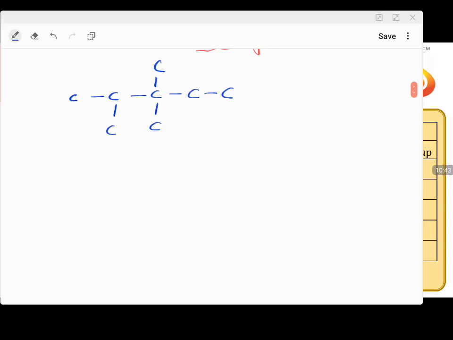Now if I take this carbon atom into consideration, this carbon is attached to this carbon in one direction, here in two directions, and here in three directions. So there are three carbons attached to this carbon.